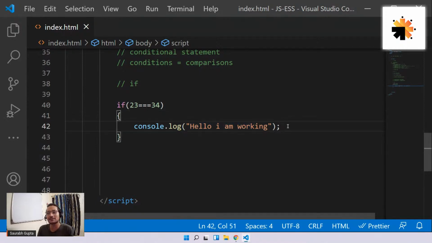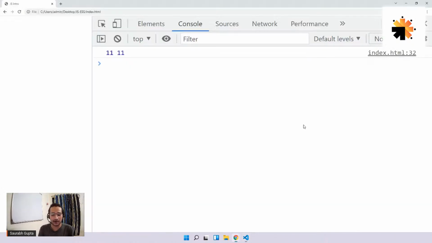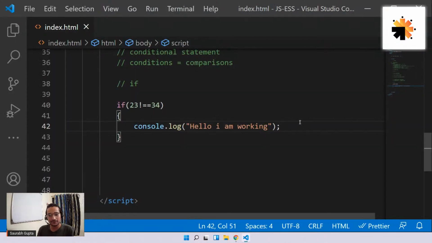Not printed, simply because the condition is false. 24 is not equal to 34, right? But if, in this case, I do 24 not equal to 34, now we should actually get hello, I'm working. Here we go. Simple, right? That's great. You guys are understanding well and telling me correct answers. Amazing. I'm proud of you guys.